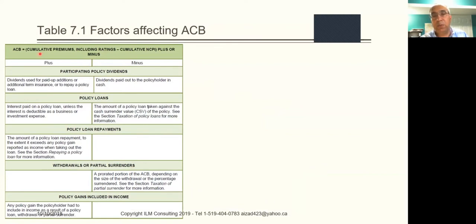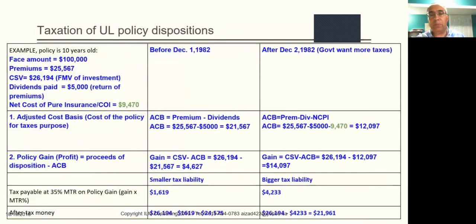We're going to talk about these in a little more detail, but this is a good summary. I'm going to come back to this, but this is an important table to remember in terms of calculating what the ACB is. So let's take a look at this example here. You have a policy which is 10 years old. You've been paying into the policy for 10 years. It's a $100,000 policy. Let's suppose you paid premiums equal to $25,567. That's the money you've paid so far.